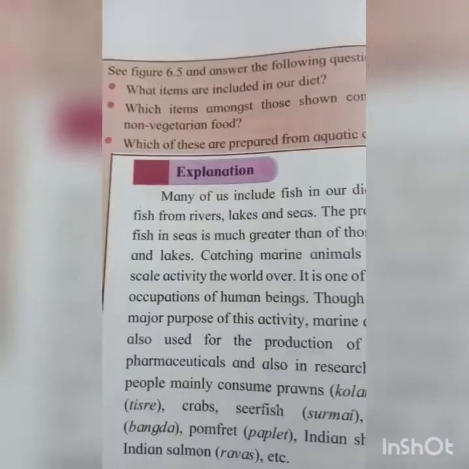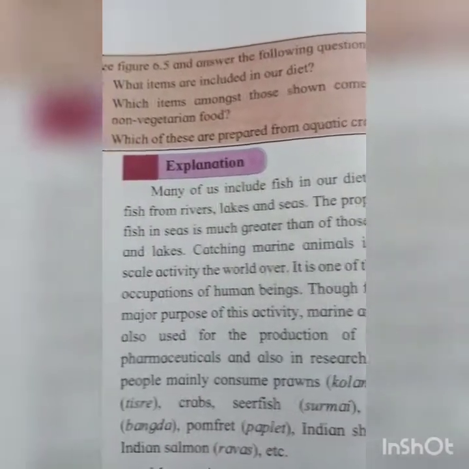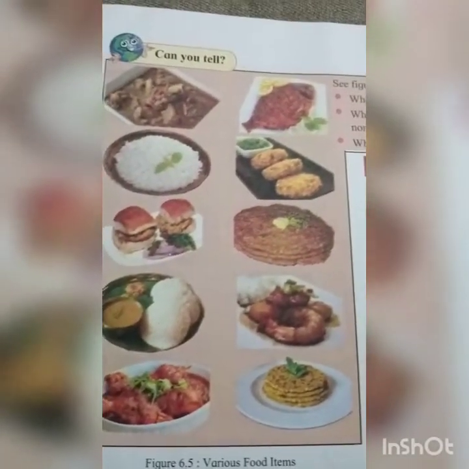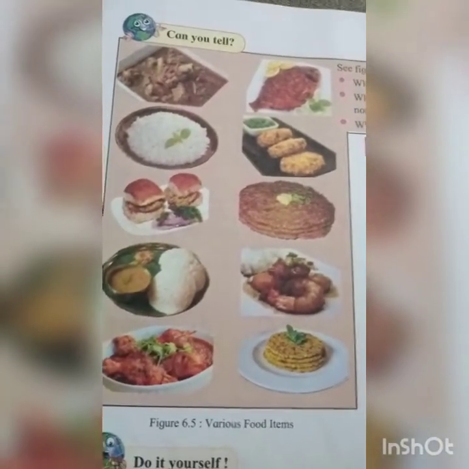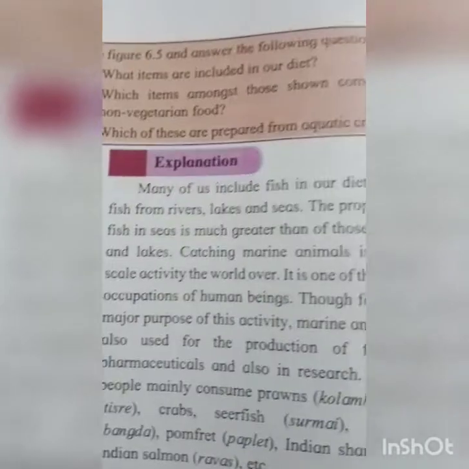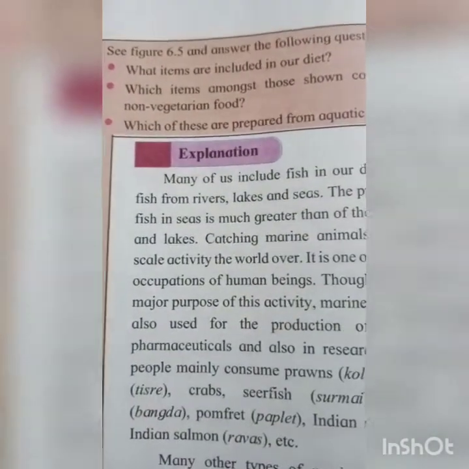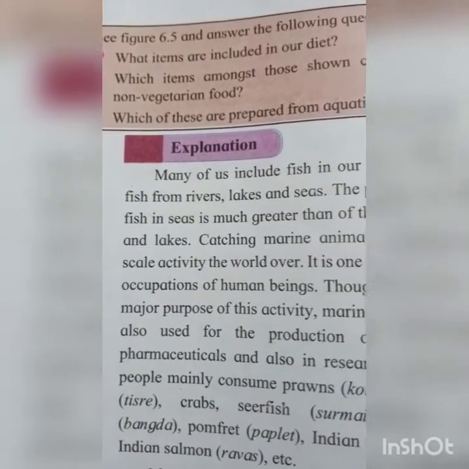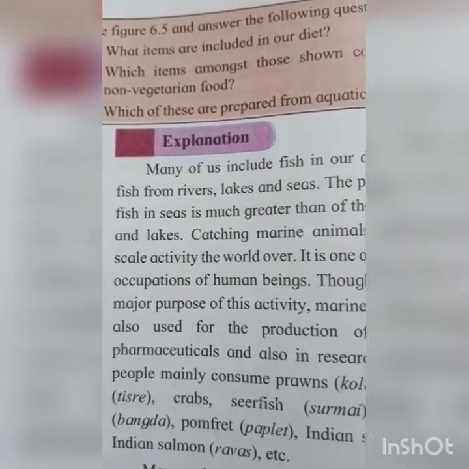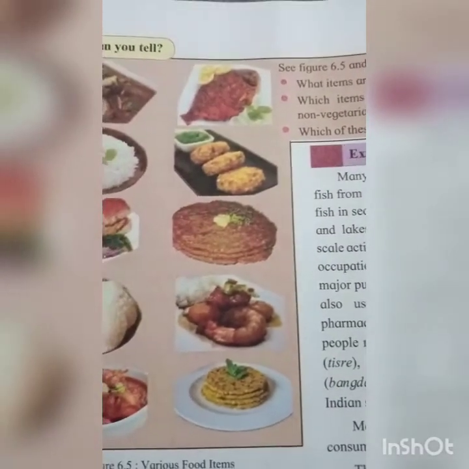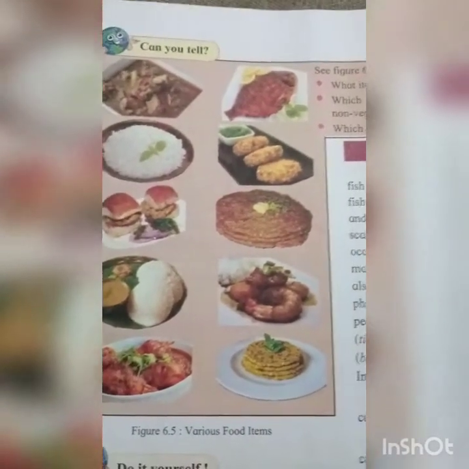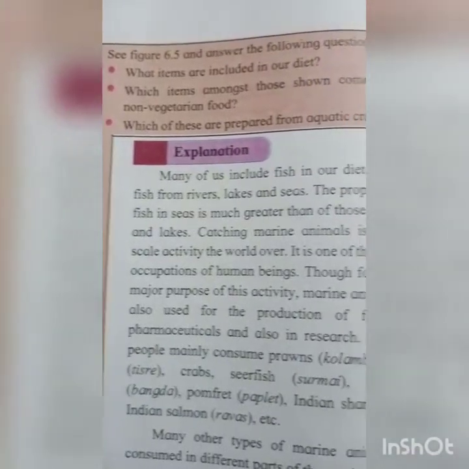See figure 6.5 and answer the following questions. Can you tell? These are the various food items, students. Some questions are there. You have to observe this and give the answer. What items are included in our diet? Various types of food items are there, but what items are included in our diet, you have to answer. There are items like rice, chapatis, paratha, idli, vada, fish, chicken, and many more, etc. included in our diet.